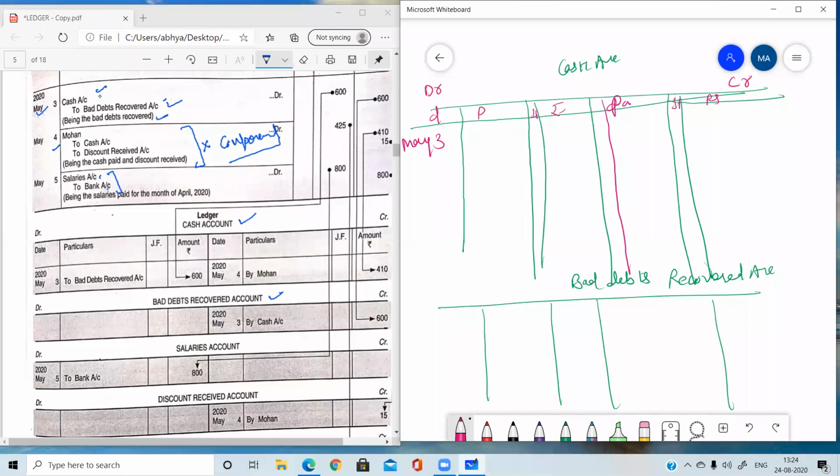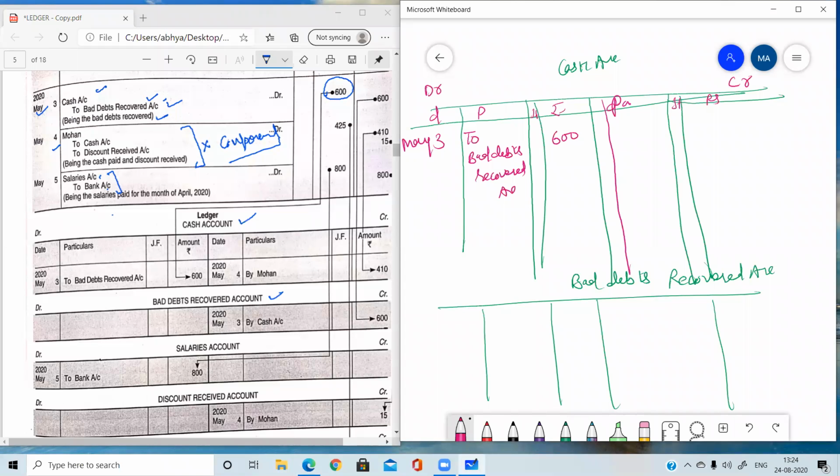So cash account is debited. On the debit side of cash account, whenever we are writing, we need to write "To", and the opposite account is bad debts recovered. So we need to write "To bad debts recovered account", and the amount, whatever is written in front of cash. So this is 600.